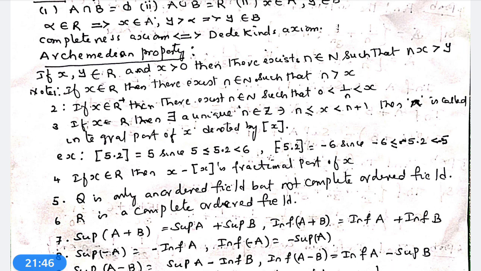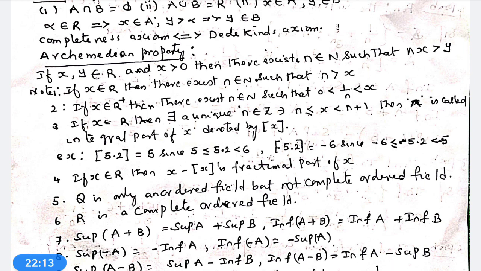Similarly, square bracket minus 5.2 is equal to minus 6, because minus 5.2 lies between minus 6 and minus 5. Minus 6 is less than minus 5.2. Therefore, the value of square bracket minus 5.2 is equal to minus 6.